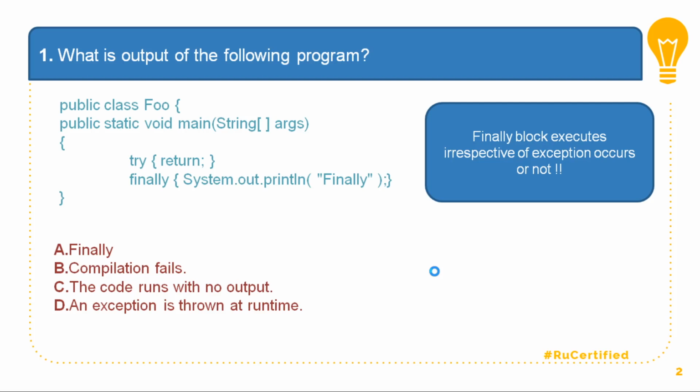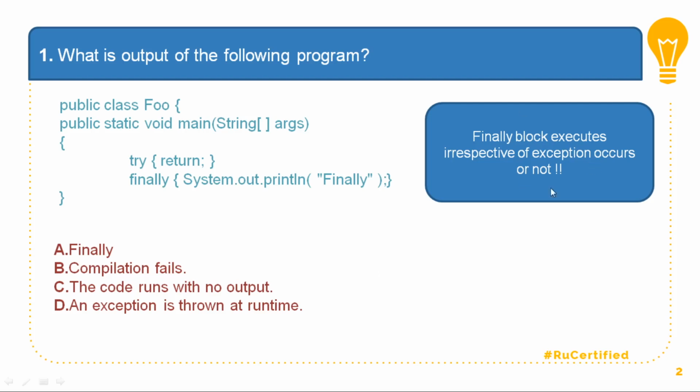And one of the important things you need to remember is that the finally block executes irrespective of whether an exception occurs or not. In this particular program, there is a try which returns something, so there is no output inside try. I'm not concerned with whether an exception occurs or not, but with what will happen with this finally, because my output statement is present over here.